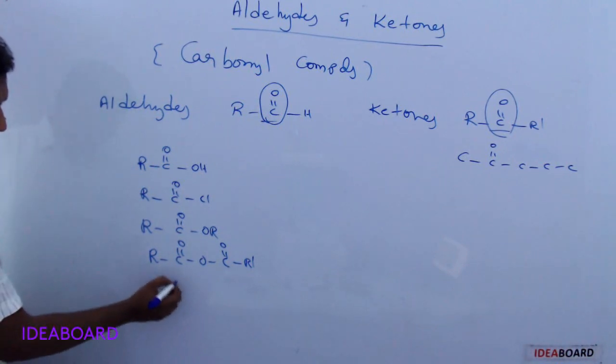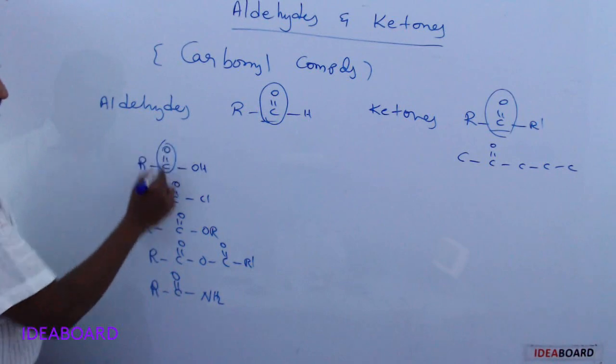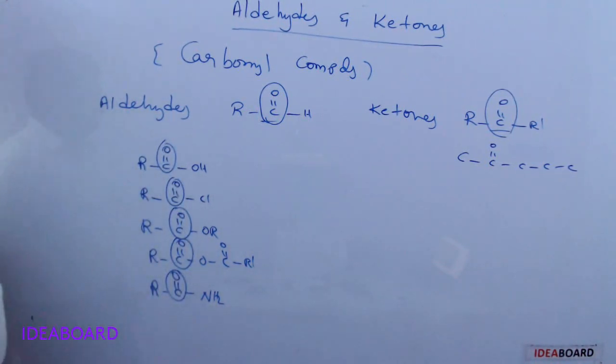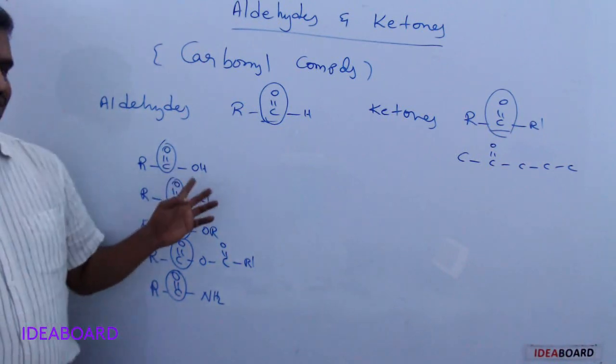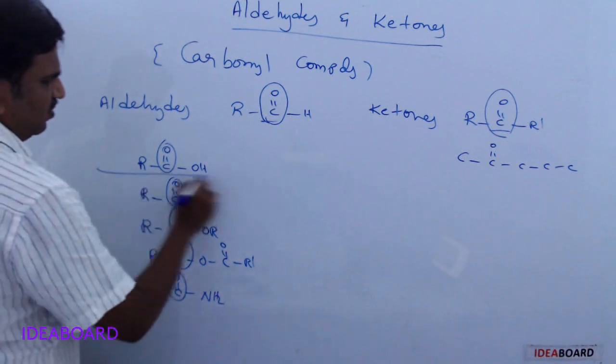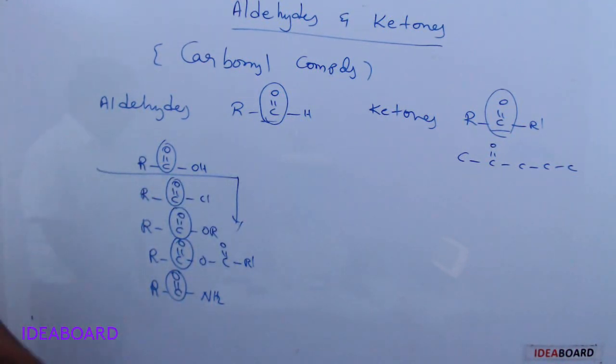Amides also have RCONH2. These also have a carbonyl group. So these are not completely carbonyl compounds, but they are carbonyl compound derivatives, or simply carboxylic acid derivatives. All these are carboxylic acid derivatives.